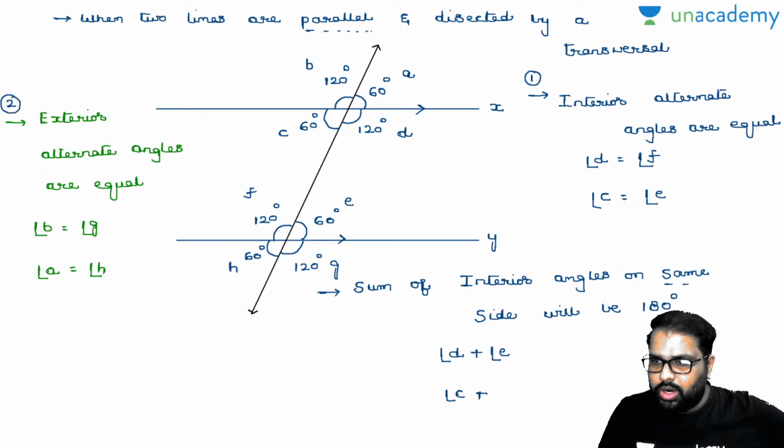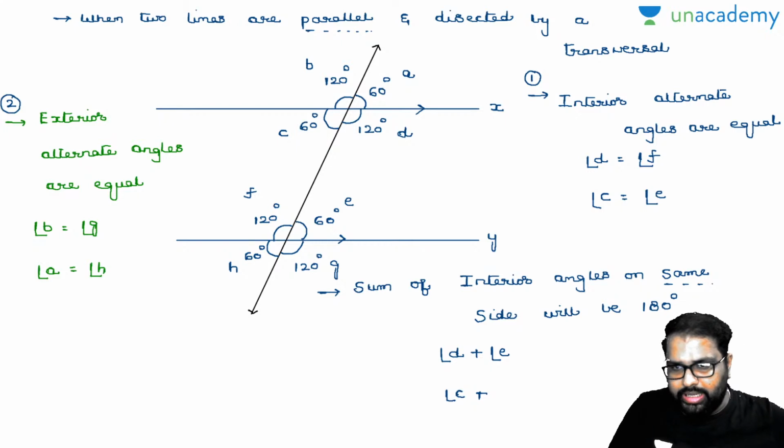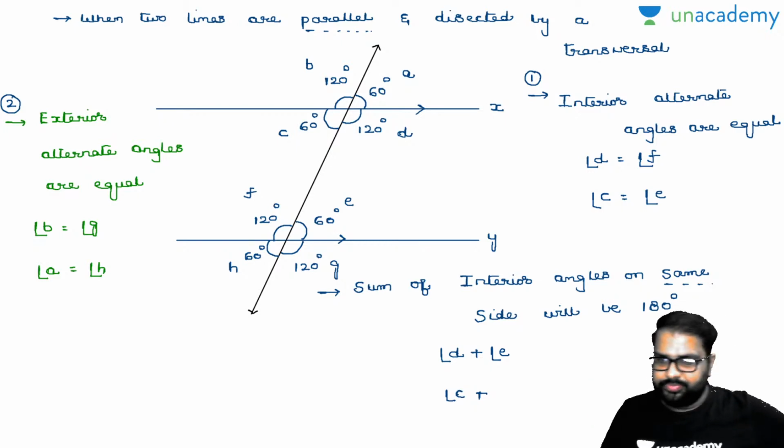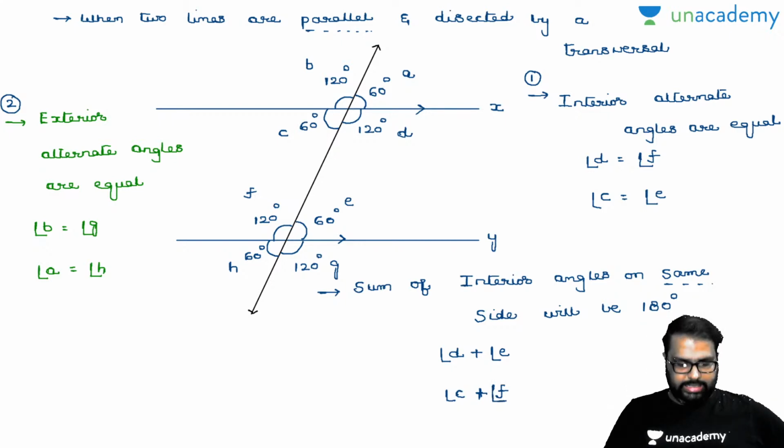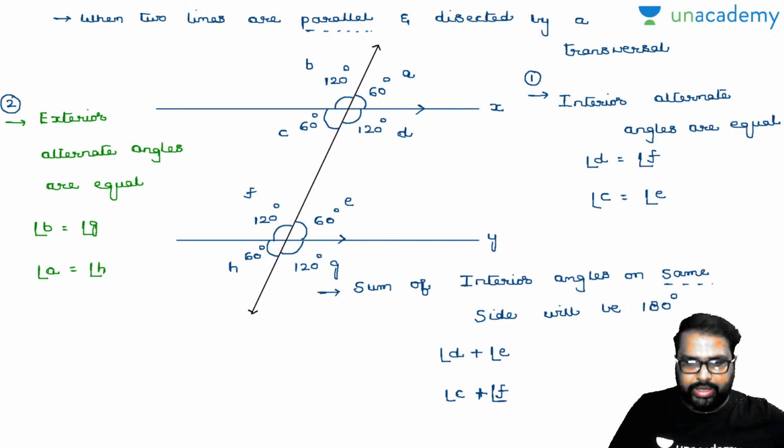Look, D plus E, C plus F. Look carefully, okay? C plus F. This is one more point. Is it clear? Now, the last point. I'll write down the last point in red ink. The fourth point. This is the third one.